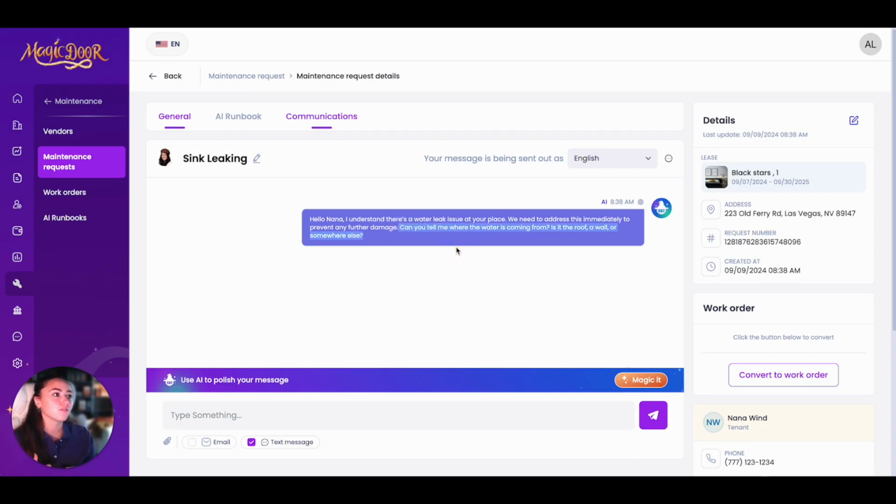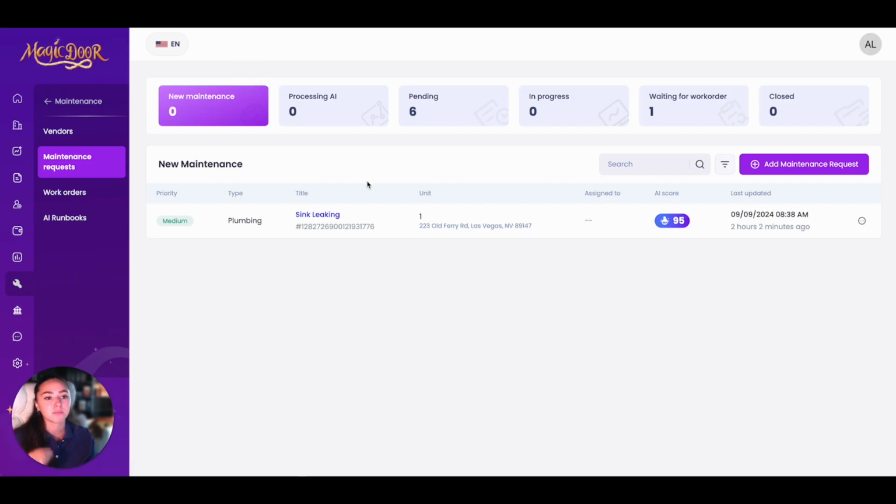Is it the roof, a wall, or somewhere else? The tenant can respond, and then the AI will ask the next question based on the runbook. So this is going to save you a ton of time when trying to figure out some basics about a maintenance request and what needs to be done to fix it.